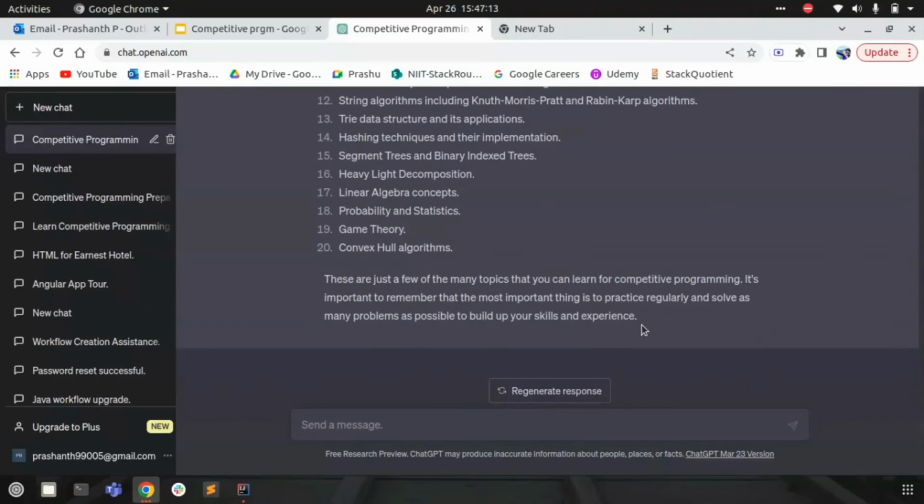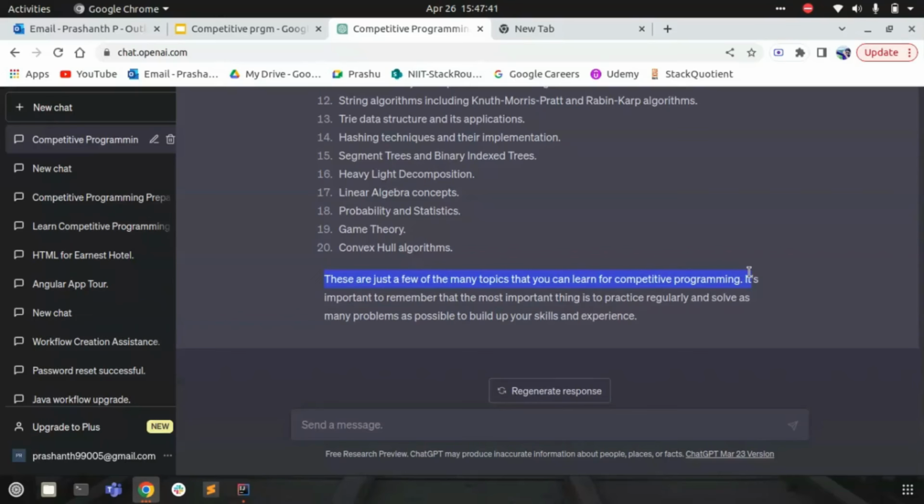And at last, as always, there will be a summary provided by ChatGPT. It also says that it's not only these topics that you need to worry about. There are a few more topics that you need to learn for competitive programming. It's important to remember that the most important thing is to practice regularly and solve as many problems as possible to gain skills and experience.